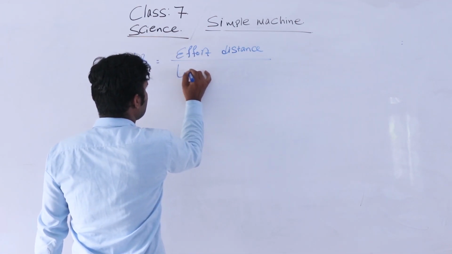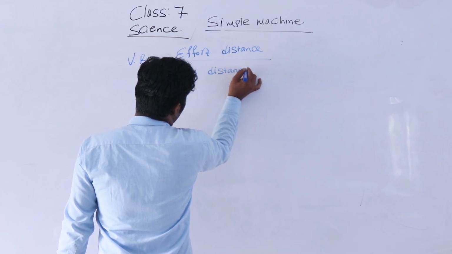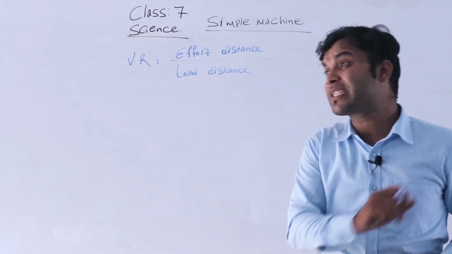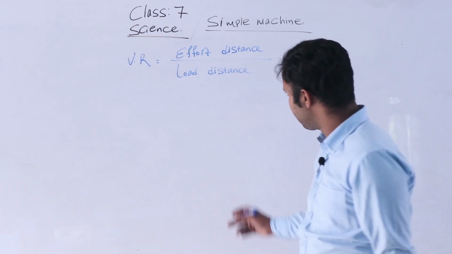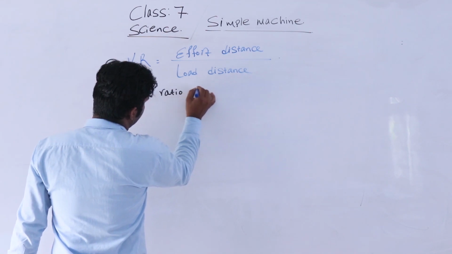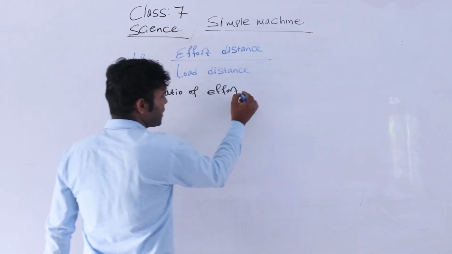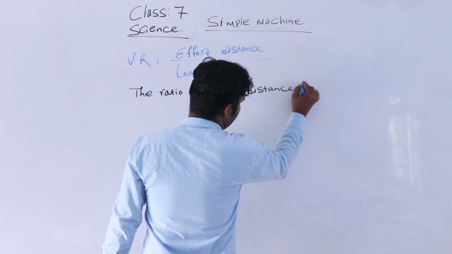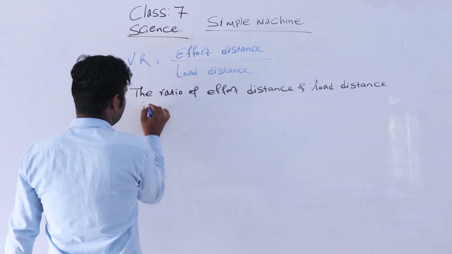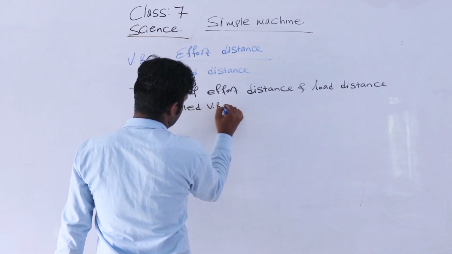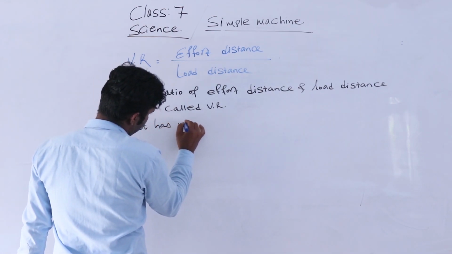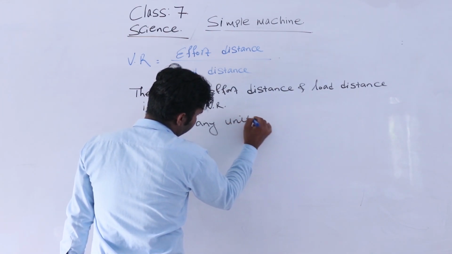The ratio of effort distance and load distance is called VR. It has no unit.